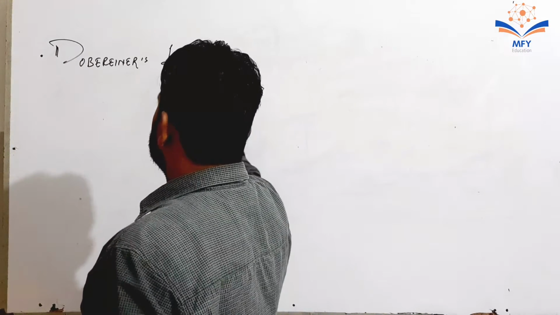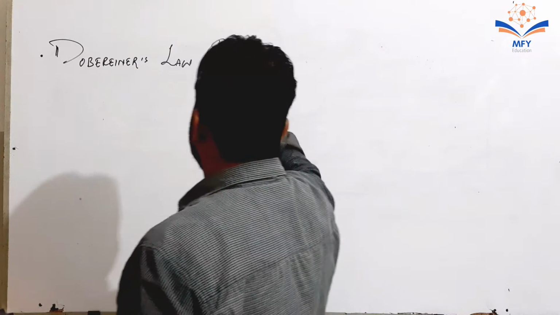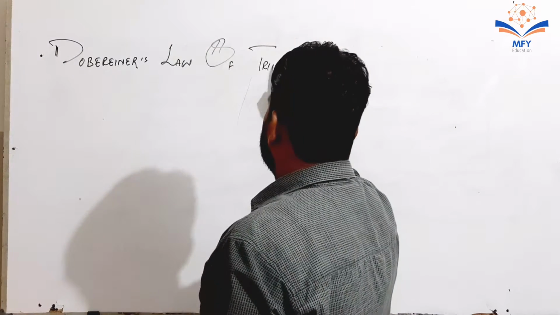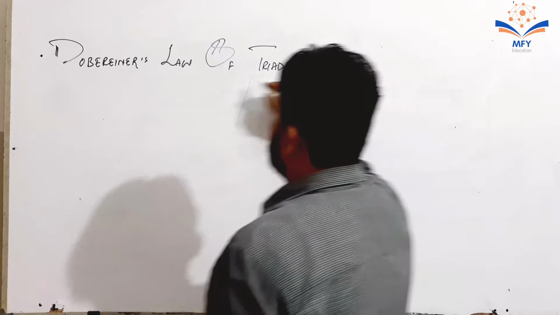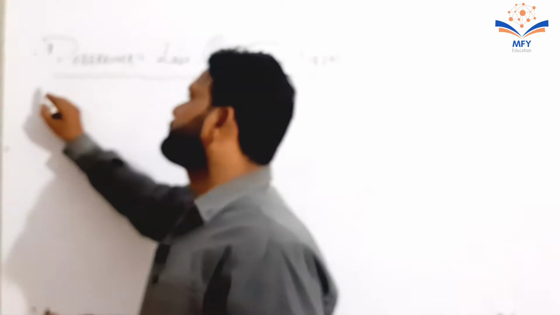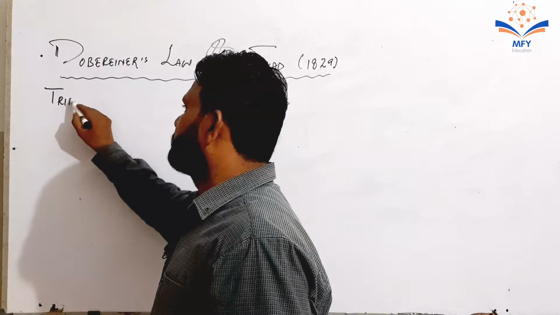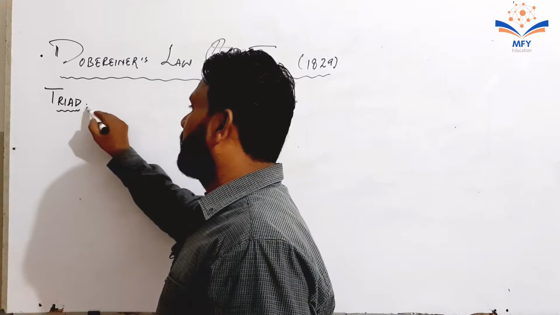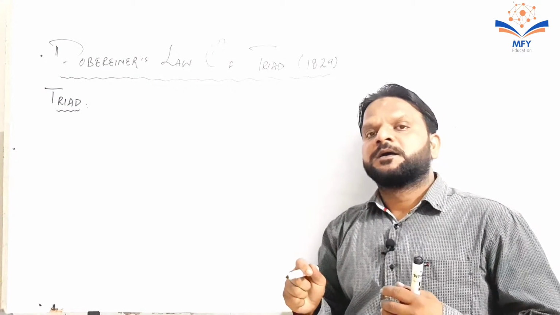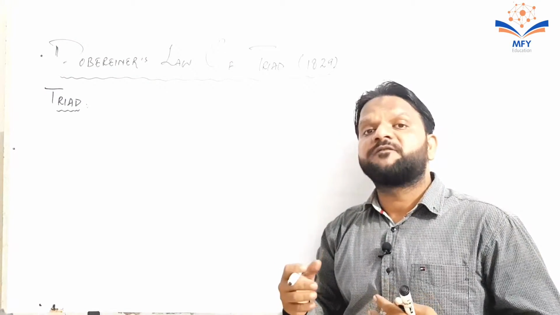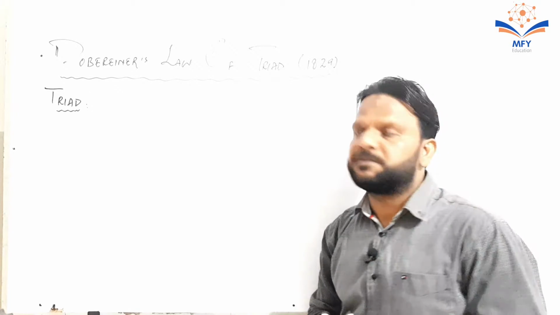Dobereiner's law of triads is given by the scientist Dobereiner in 1829. First of all, we will discuss what is a triad. A triad is the arrangement or group of three elements which have similar properties.